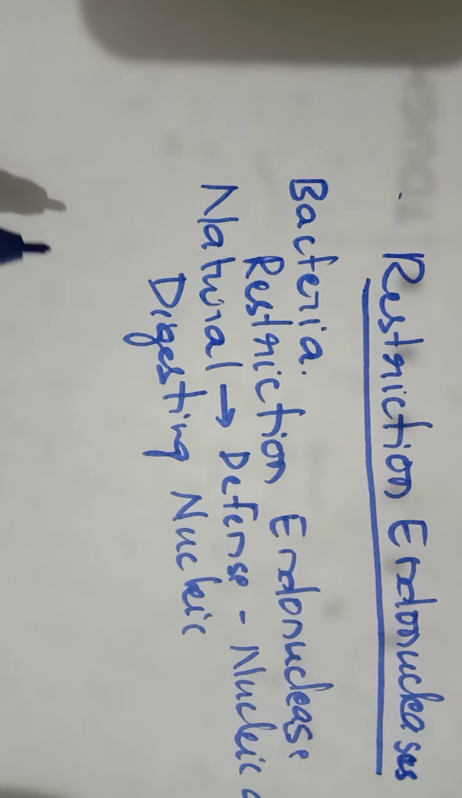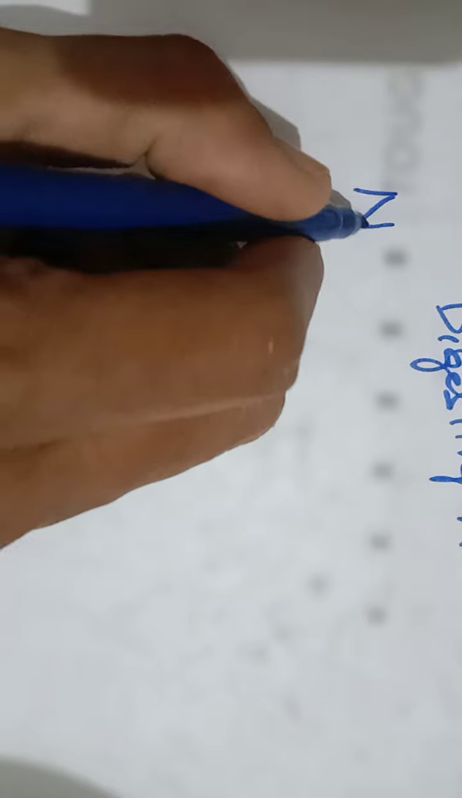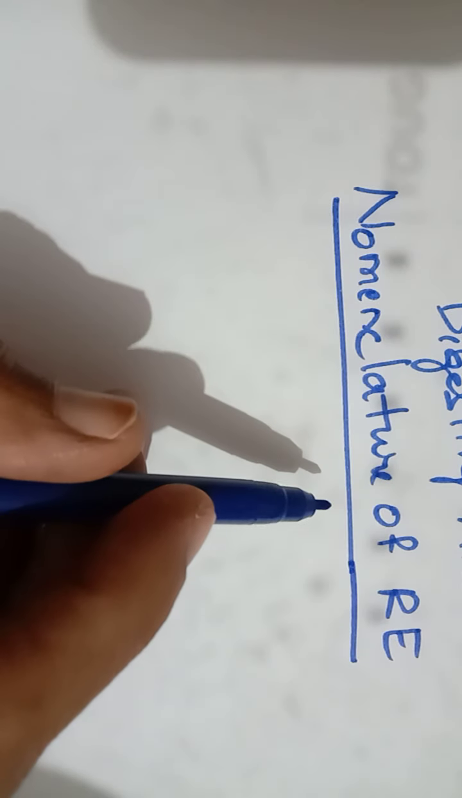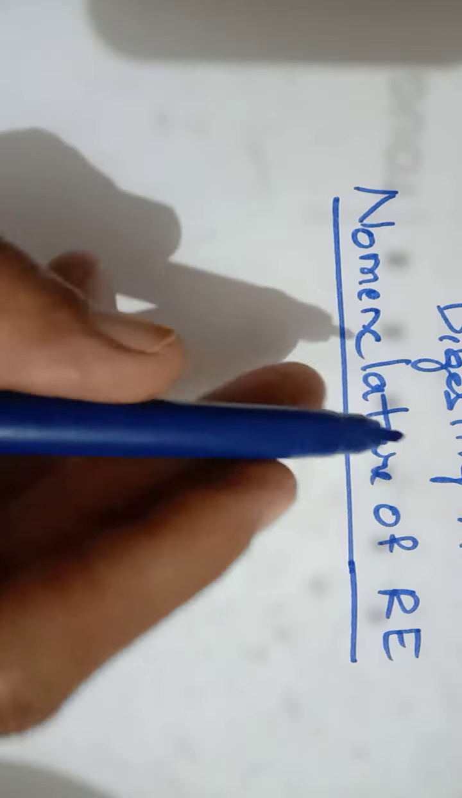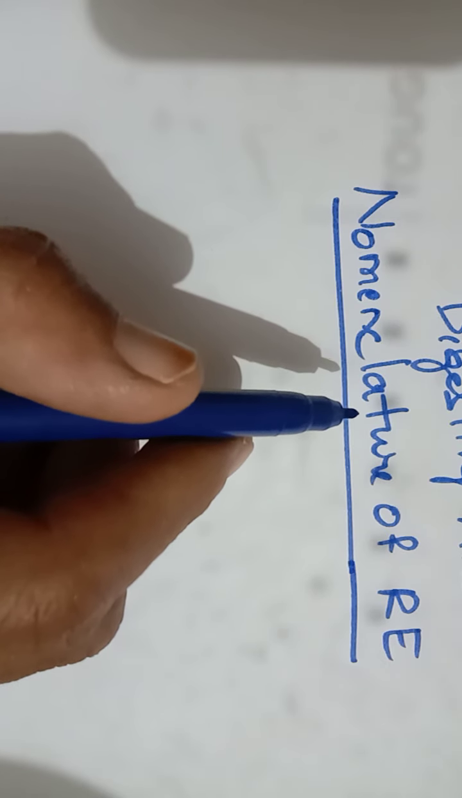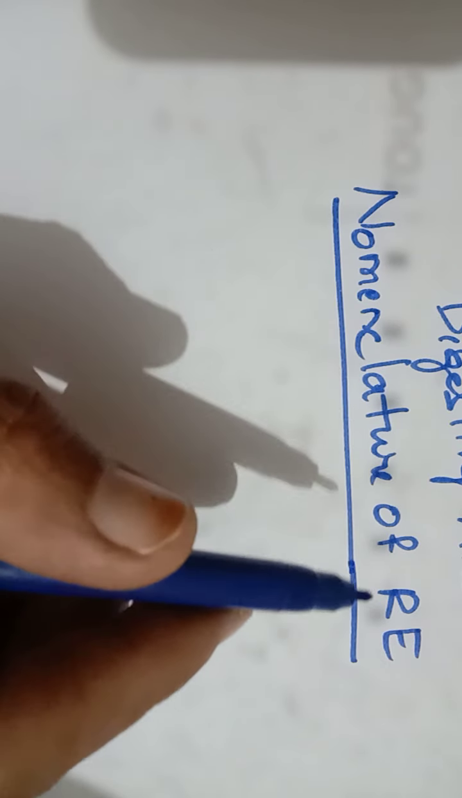Okay. Now coming to the nomenclature of enzymes. Nomenclature of restriction endonucleases. Okay. So why is the nomenclature needed? Because more than 5,000 restriction endonucleases have been discovered till now. So that's why they have to be labeled.